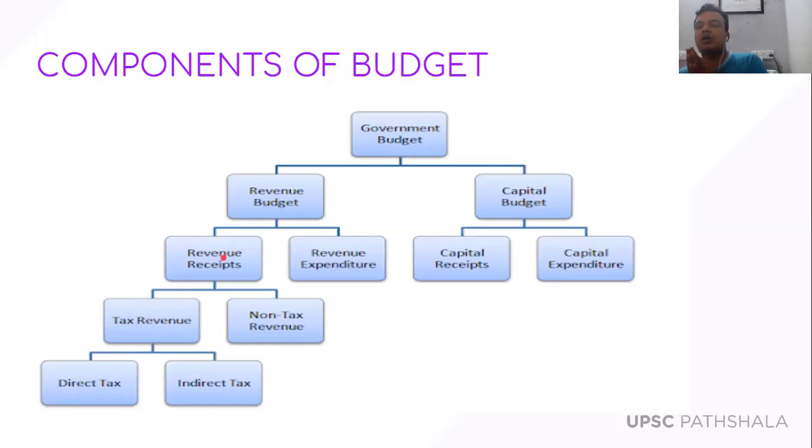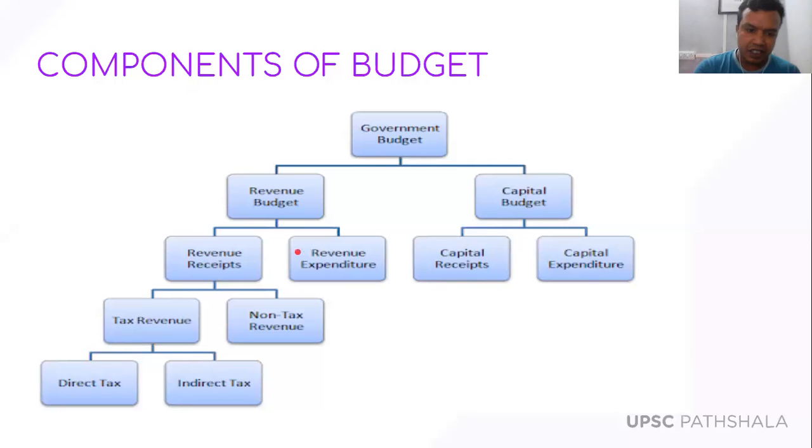From where the government is going to receive the money, that is what is called revenue receipts. It is the incoming aspect of the government budget. Incoming money means what? In simple terms, the government budget has two components: one is incoming money, another is outgoing money. In incoming money, from which sources the government is going to receive the money, that is called revenue receipts.